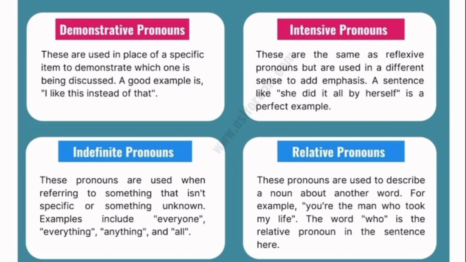And the last one is relative pronouns. These are pronouns that are used to describe a noun. Examples are who, and another one is whom. The word who is a relative pronoun, and it's also used to introduce a relative clause. This is the man who beat the boy. That who is referring to what? The boy. This is the boy whom was beaten by the man. That whom is a what? Is a relative pronoun that is referring to the boy.